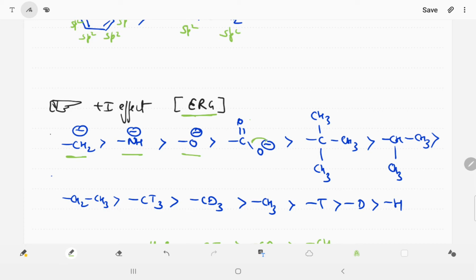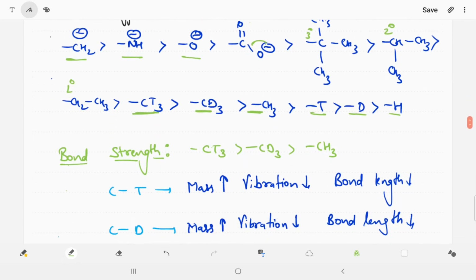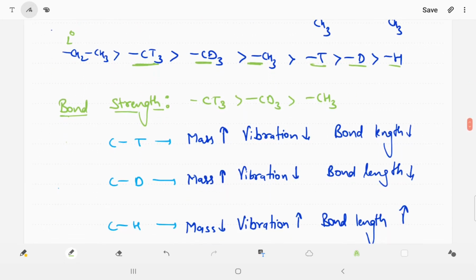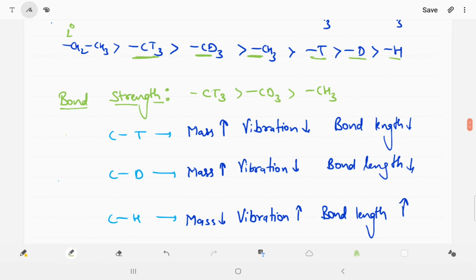Now then 3 degree carbon, then 2 degree carbon, then 1 degree carbon. Now CT3, CD3, CH3. Deuterium and tritium are isotopes of hydrogen. Okay, now understand, this is a more important point for JEE students also. Now CT3, CD3 and CH3.